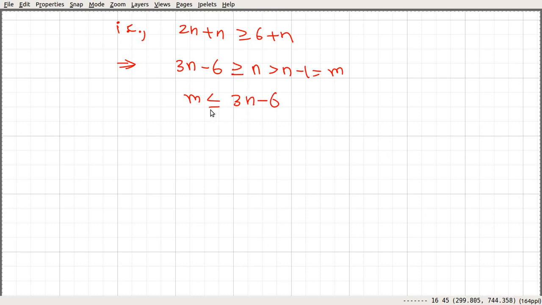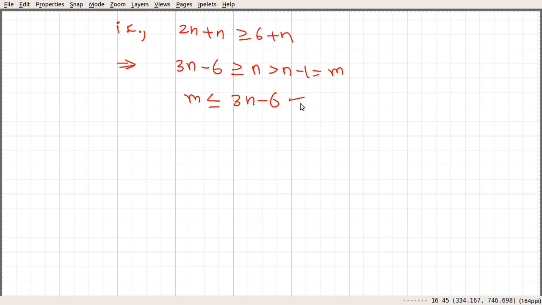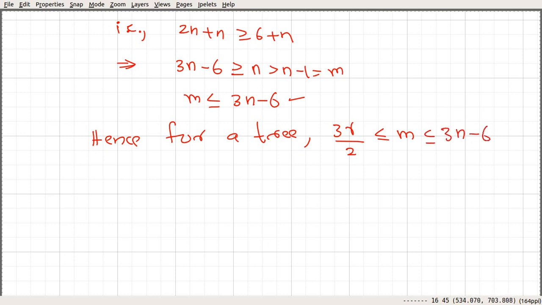So for a tree we are able to prove the lower bound and the upper bound. The lower bound is here and the upper bound is here. Hence for a tree we have this condition: 3r divided by 2 is less than or equal to the number of edges, which is less than or equal to 3n minus 6.